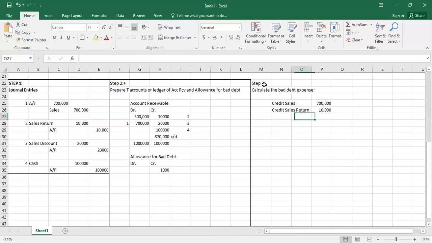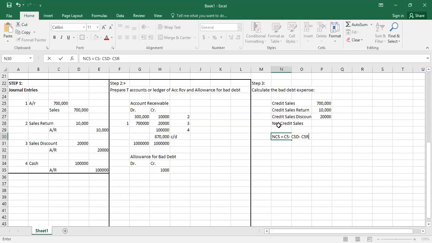Make sure all these values belong to the current financial period, not the previous one. And there's a credit sales discount as well. It is also 20,000 rupees. Now we have to calculate the net credit sales. The formula of net credit sales is credit sales minus credit sales discounts minus credit sales return.